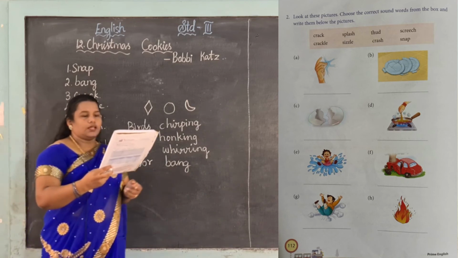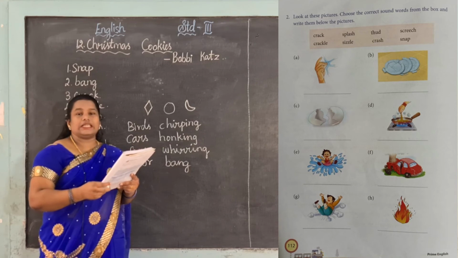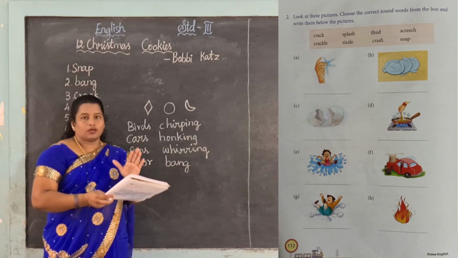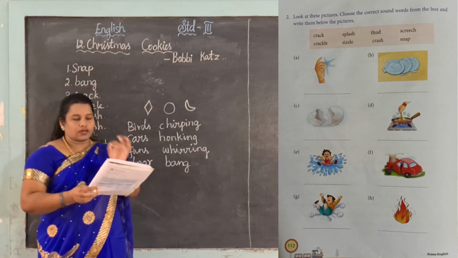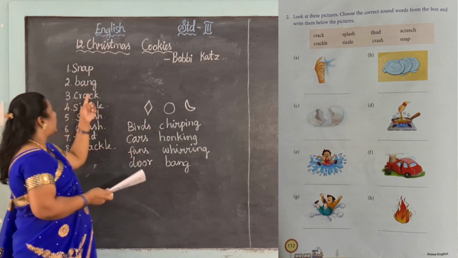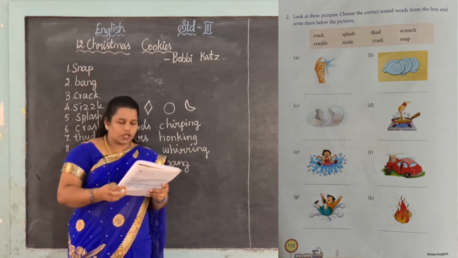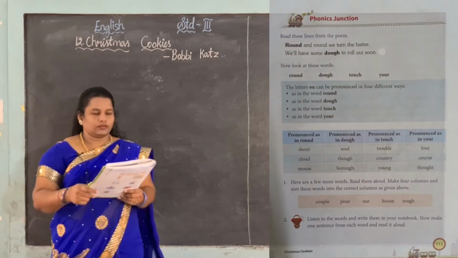Okay. See, in the fourth one, in the box, screech is given. For the screech, here no pictures are here. So you want to strike out that screech and write bang. For that we use the word bang. We use the sound bang. Okay, so you can change it. Okay, now let me move to the phonic junction.